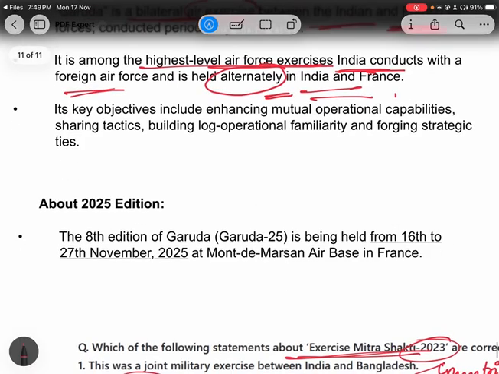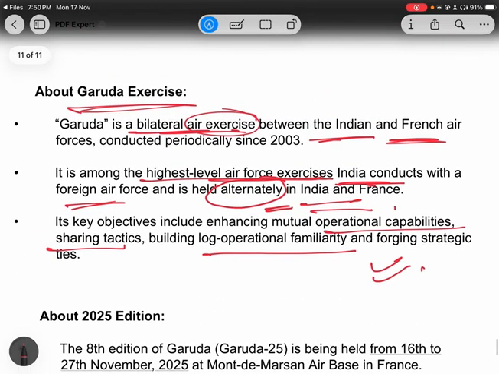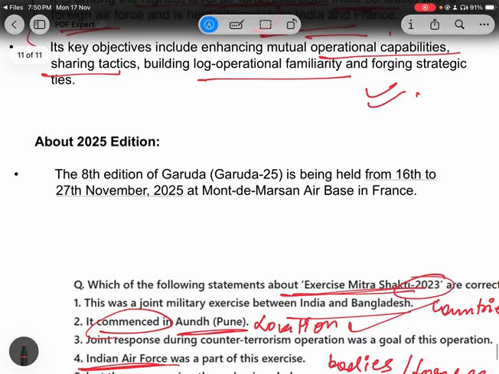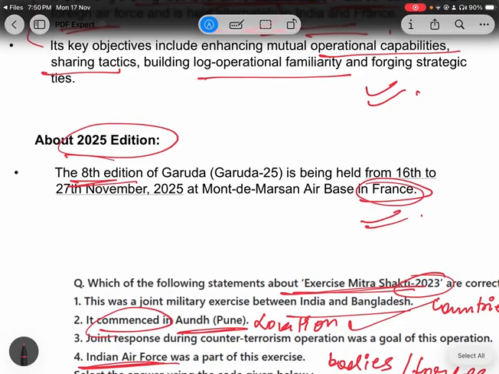Now, the objectives: you cannot go deep into the objectives. It includes mutual operational capabilities, sharing tactics, and building operational familiarity. These are very obvious things, so please focus on these points. Now, about the 2025 edition: it was the 8th edition and it was held in France. So please remember this.